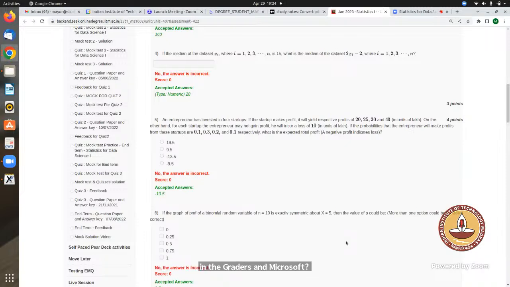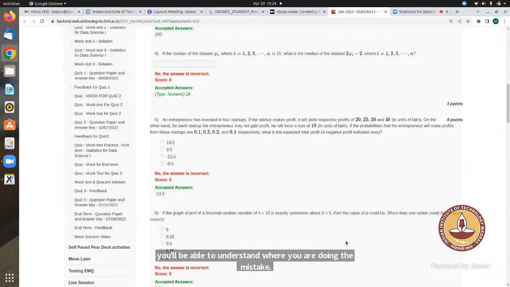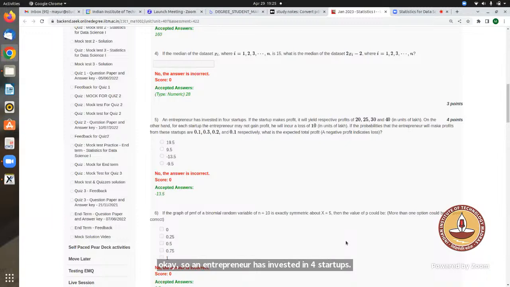Okay, no issues. Maybe I'll explain, but you guys have to tell me, because then you will be able to understand where you are making the mistake. An entrepreneur has invested in 4 startups. If a startup makes profit, it will yield respective profits of 20, 25, 30, and 40.